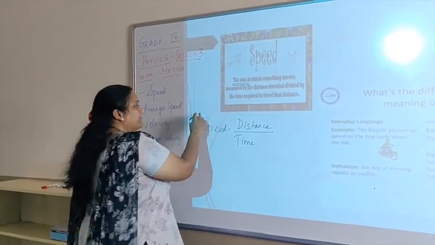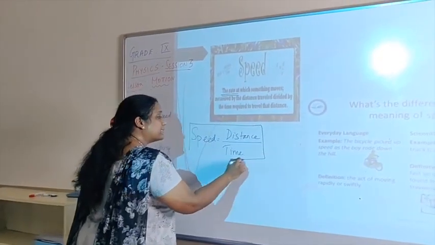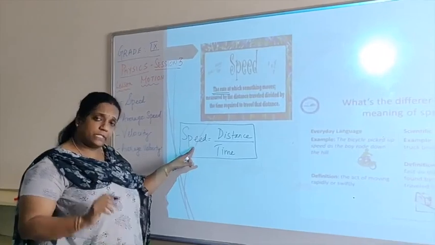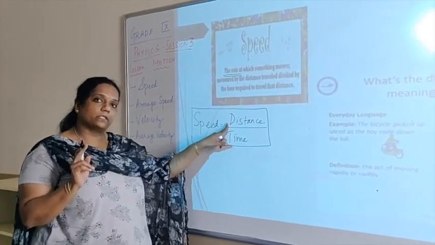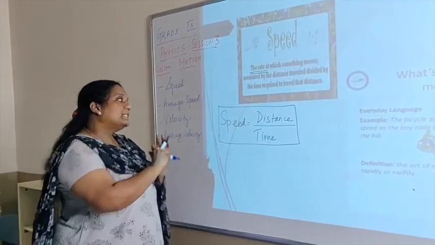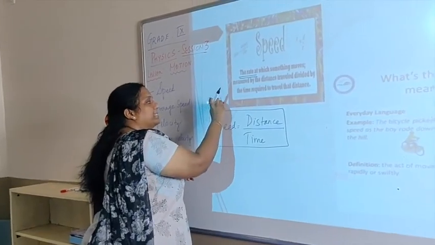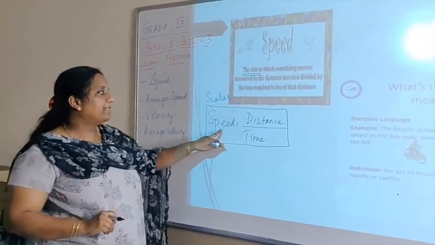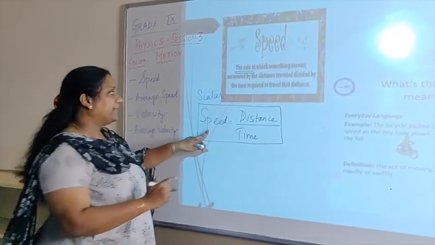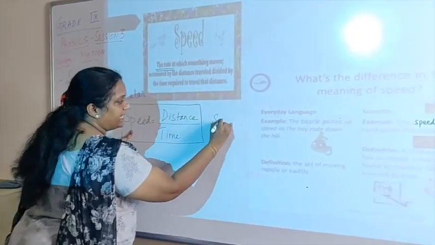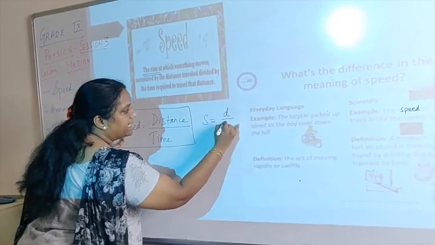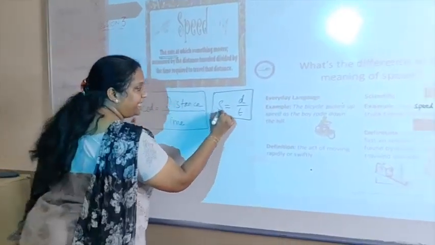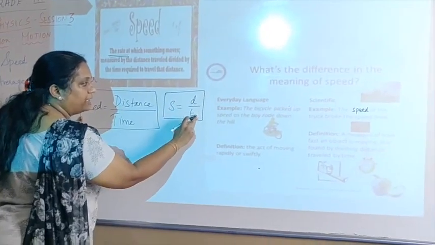And the formula for speed is distance by time. You should always remember, when you say speed, you mention only distance, because speed is a scalar quantity. It does not have direction. So distance upon time gives you speed. Scientifically, we write it as S = d/t. Right? Speed is equal to distance upon time.